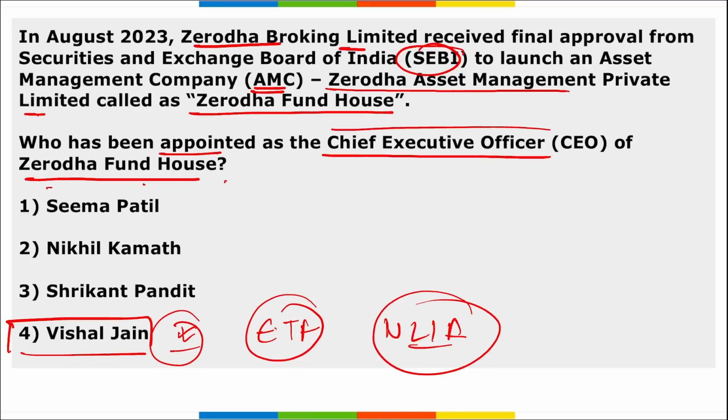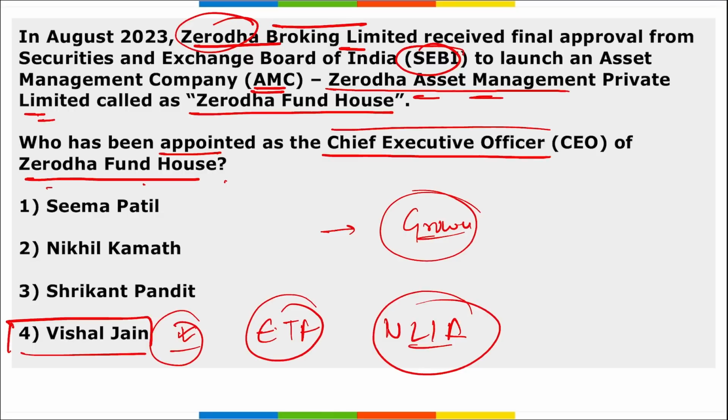Vishal Jain. And a question can be asked about which platform Zerodha is. Remember, this is a platform where you can buy and sell equities, or shares, we can say. Correct? A similar type of platform is Groww. Correct? And Zerodha Broking Limited received the final approval from SEBI to launch their asset management company, that is Zerodha Asset Management Private Limited, called Zerodha Fund House. So it was launched. And who is the CEO of this new AMC of Zerodha, that is Zerodha Fund House? He will be Vishal Jain.